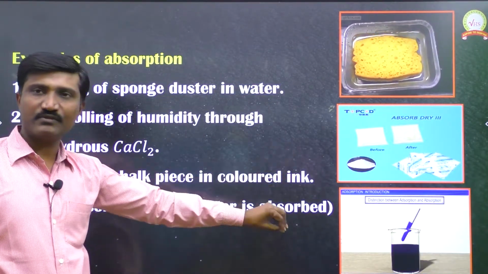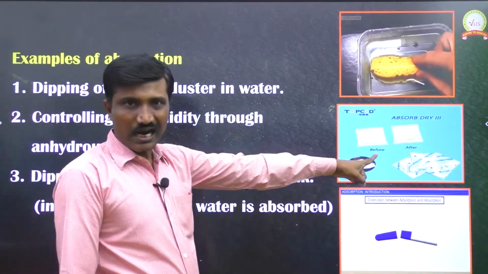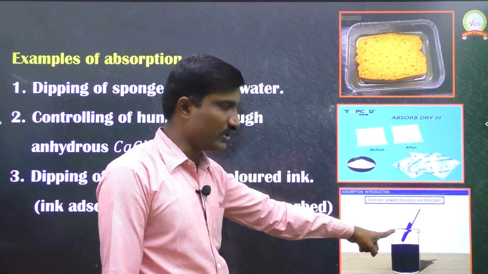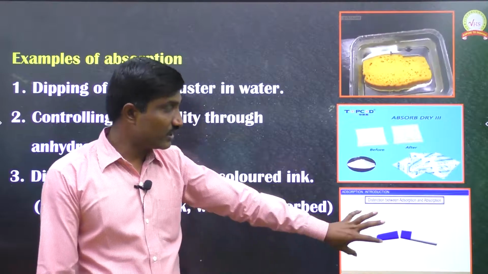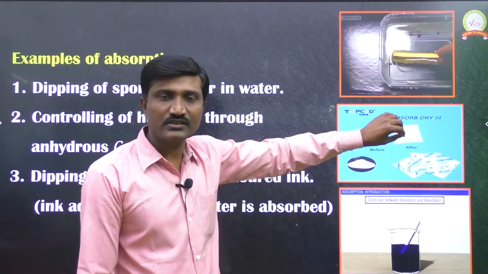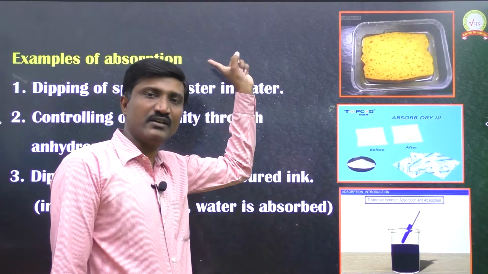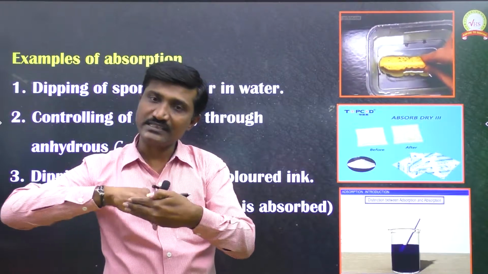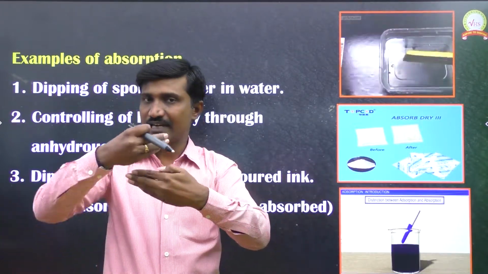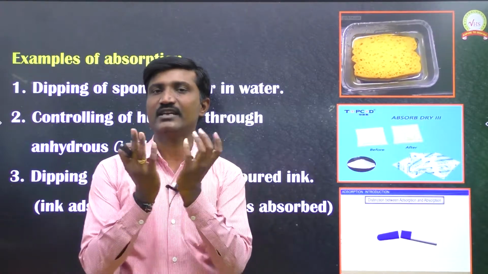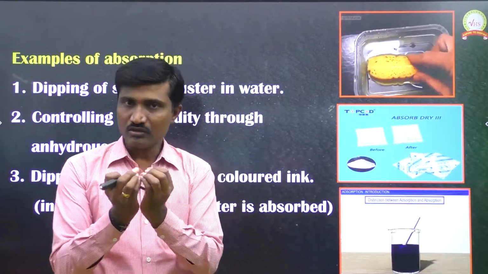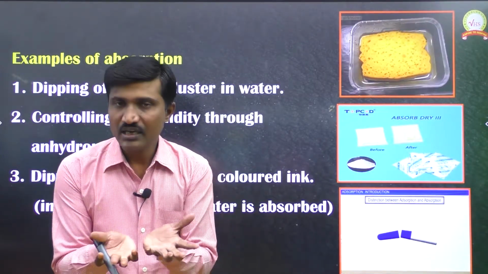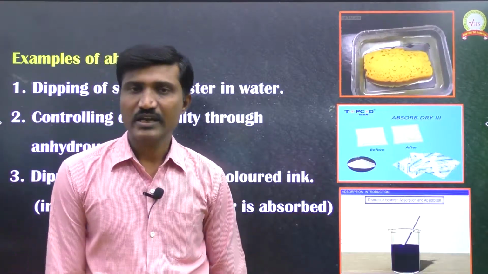Apart from that, there are other examples also. What are those? Controlling of moisture or humidity using calcium chloride, and dipping of chalk paste. Here, controlling of moisture using calcium chloride is an example of absorption, where the moisture water particles present in the atmosphere enter into the inside of the calcium chloride. When water molecules enter inside the calcium chloride, its size increases, so the calcium chloride swells if you keep it in a moist environment.